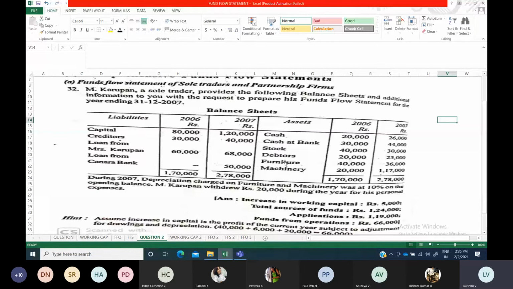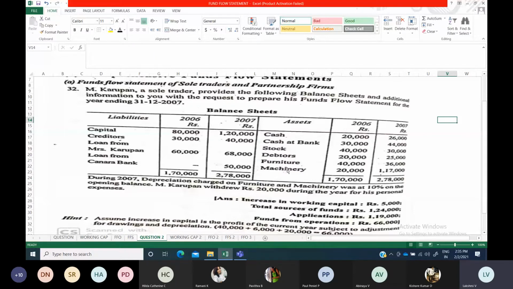and find out whether they have made a purchase or a sale. You have to find that and accordingly take it to step 3. Then cash, cash at bank, stock, debtors, all the 4 items will go to step 1. So these will go to step 1.